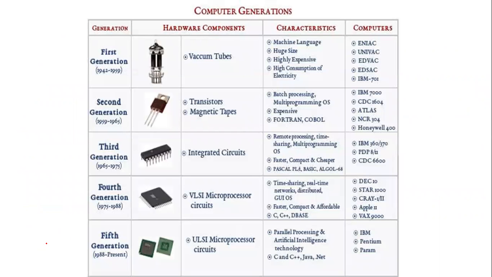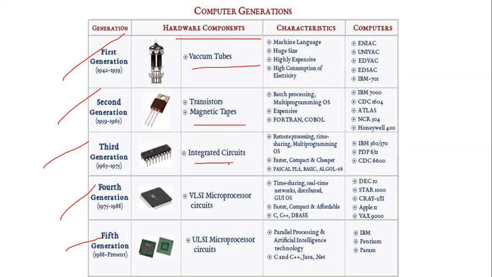So, computer generations. There are not many questions nowadays, but I have seen some questions based on this. So I have listed them in one form: generations in the form of first, second, third, fourth, and fifth generation. Here they have given the years also. Hardware components: vacuum tubes, transistors, integrated circuits, VLSI microprocessor.